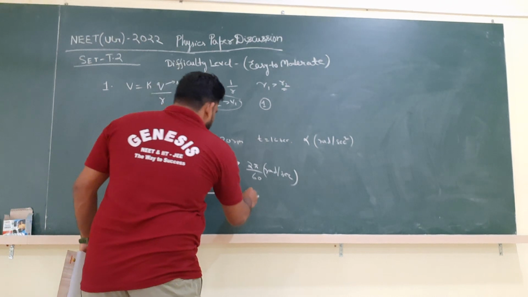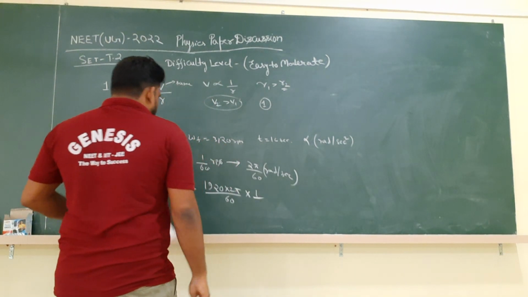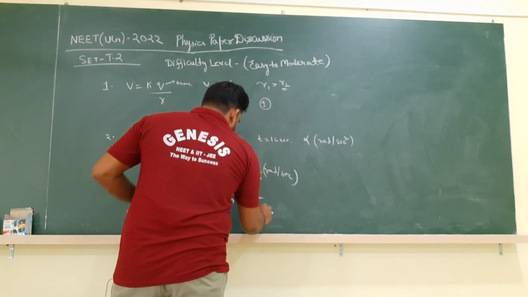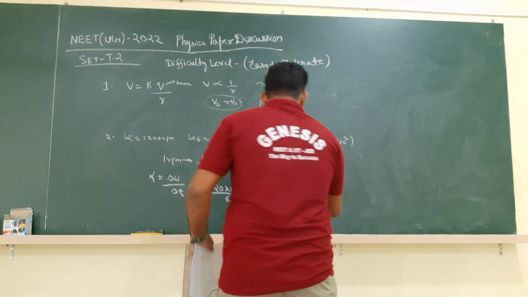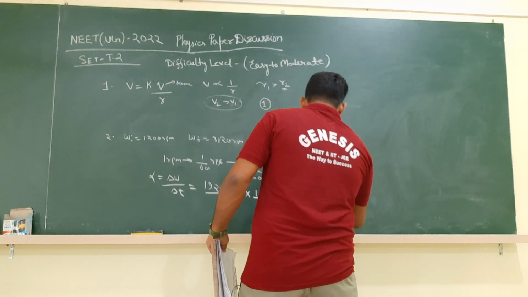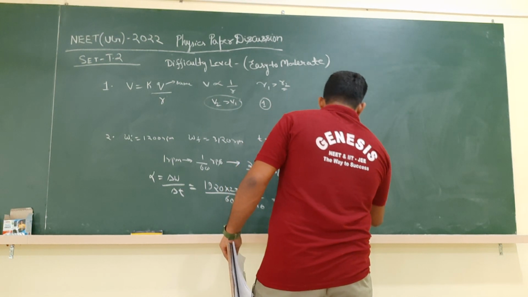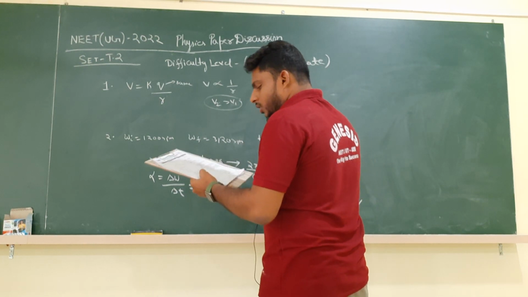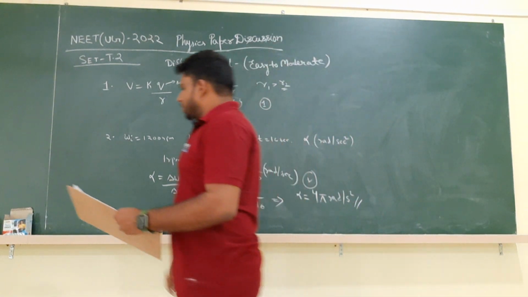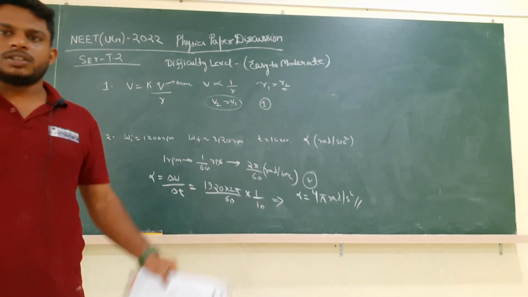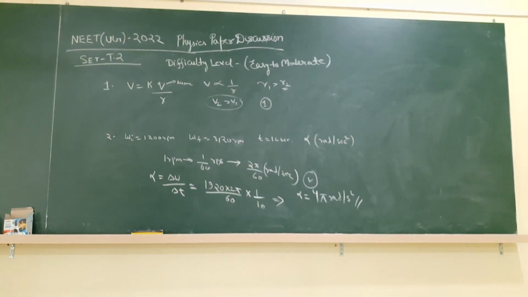And we will divide it with time. The time is 16 seconds. Solving, we will get alpha is equal to 4 pi radian per second square. So what is the option? Option number 1. Okay. In this manner we can solve the first two questions. Just make a note of it.